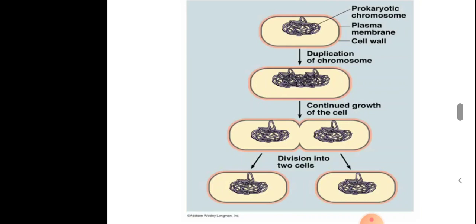So this is the binary division of the bacteria. This is how bacteria multiply in numbers. Duplication of the chromosome first, then continued growth of the cell, then the cell will divide into two, and ultimately two daughter cells are produced. This is the binary fission shown by bacteria. So the bacteria does not divide by mitosis, it divides by binary fission. We do not call this mitosis, we call this division binary fission.